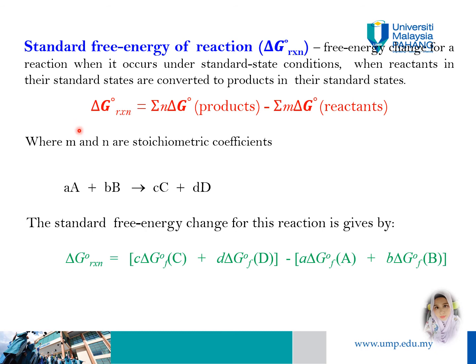The Gibbs energy of the reaction is equal to the summation of the Gibbs energy of the products minus the summation of the Gibbs energy of the reactants, where m and n are the stoichiometric coefficients. Consider the reaction A and B producing C and D: the standard free energy change is delta G of reaction equals the Gibbs energy of the products minus the Gibbs energy of the reactants.